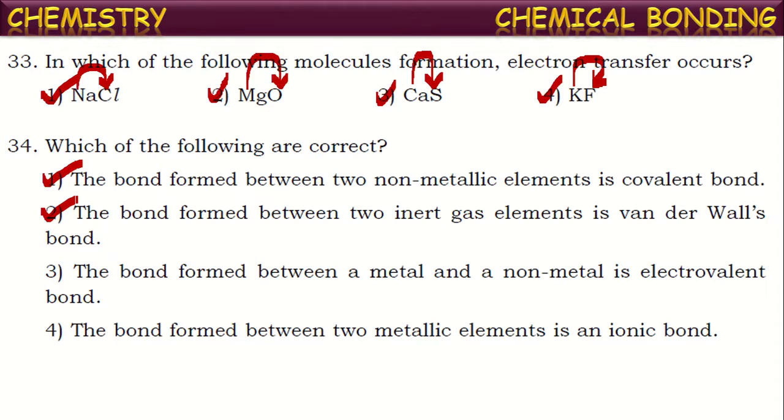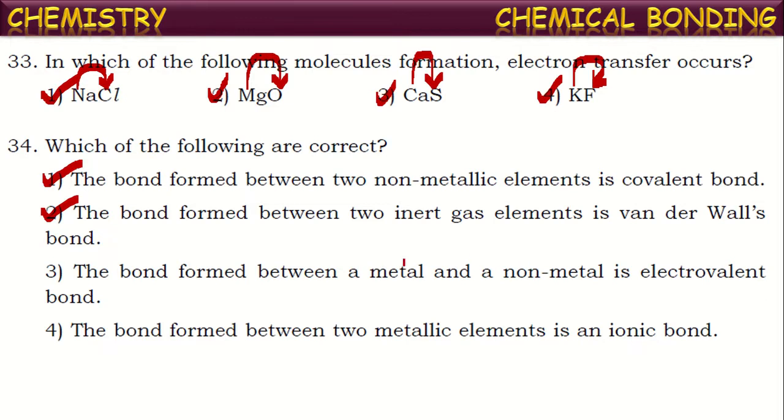But there exist slight attractive forces between the adjacent atoms or molecules. Those attractive forces existing between adjacent molecules are called van der Waals forces. Only these forces exist between the atoms of inert gases. So this is true. Next, the bond formed between a metal and a non-metal is an electrovalent bond. Is it true? The bond formed between a metal and a non-metal. Generally metals lose electrons, whereas non-metals are ready to accept electrons.